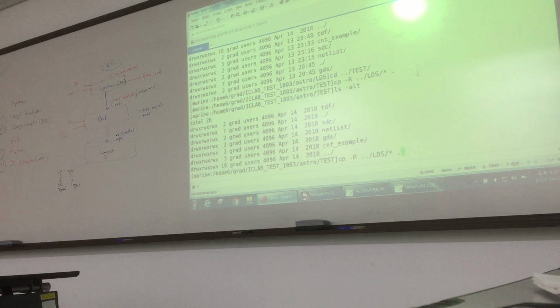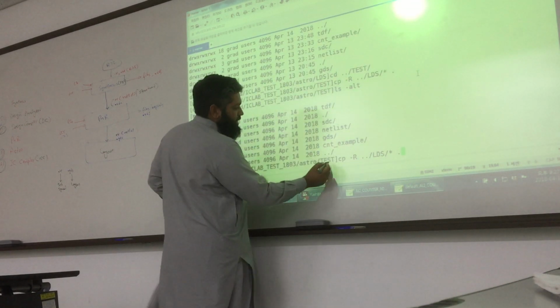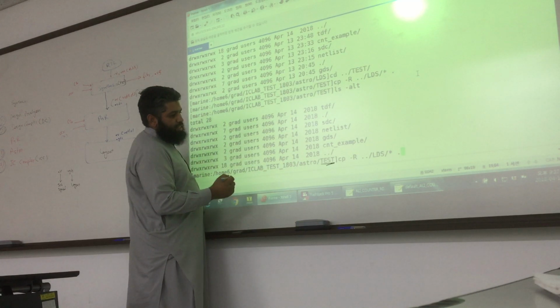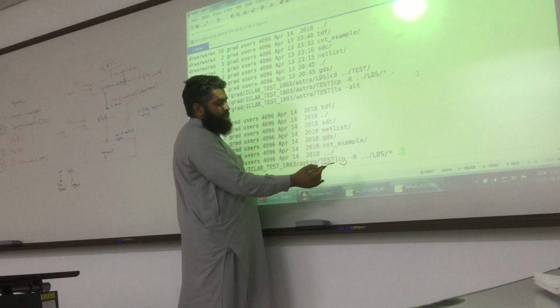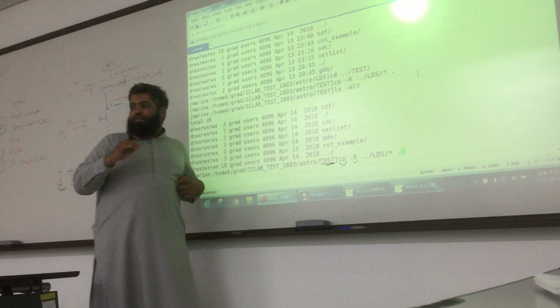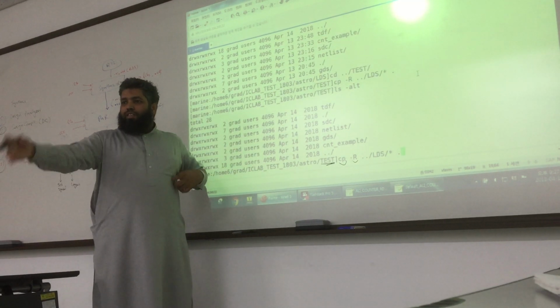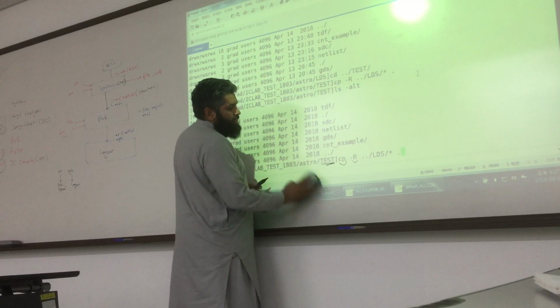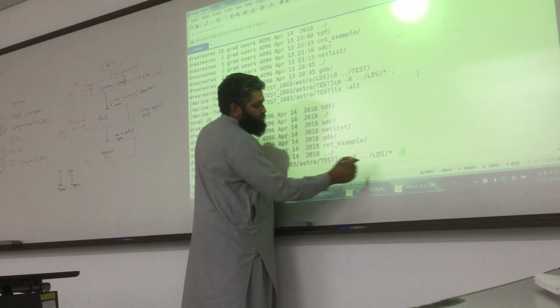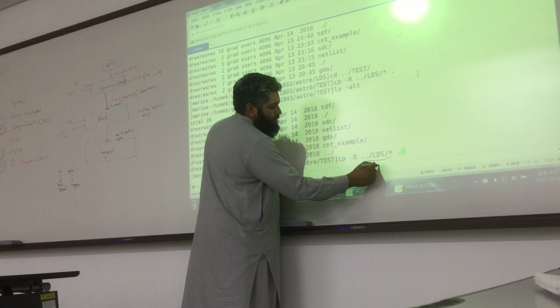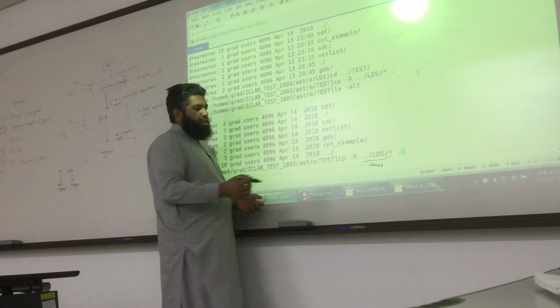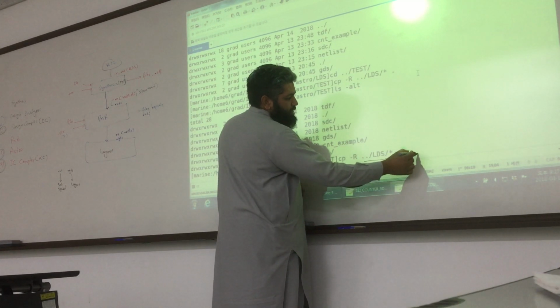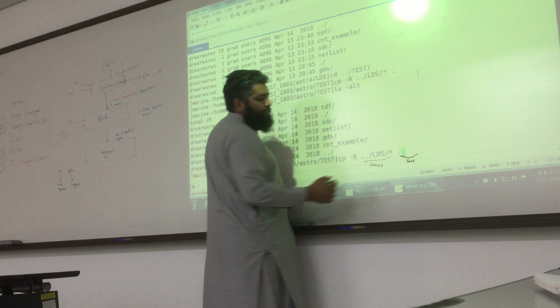CP is a very useful command, and here if I explain, my current location is test, so CP copy, minus R recursive means if there is a folder inside a folder, it will copy all of it. And this thing is actually your source file or source folder, and here is your destination folder or file.